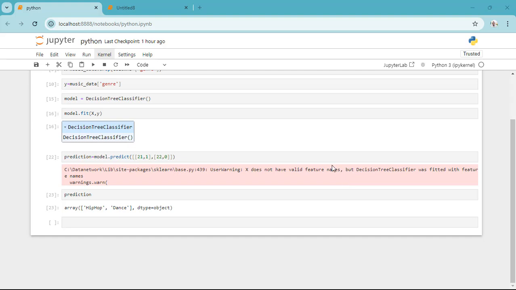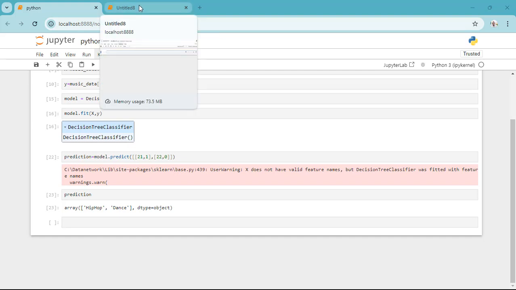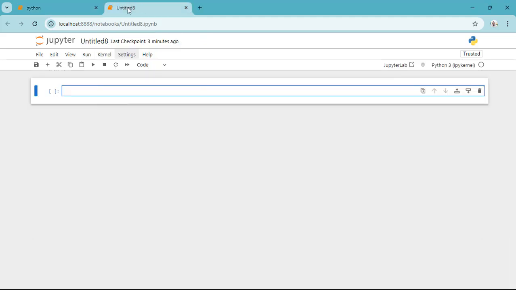For today I want us to do decision tree classifier in Python. So I'm going to demonstrate how we can use decision tree classifier to make a prediction, and for that I want to use a music file .csv. So for my demonstration here, I'm going to use a sample dataset by the name music file .csv.